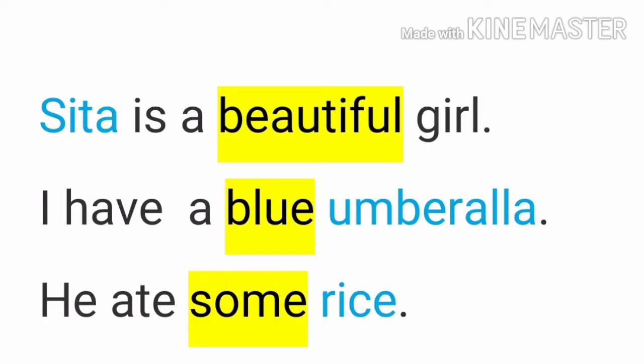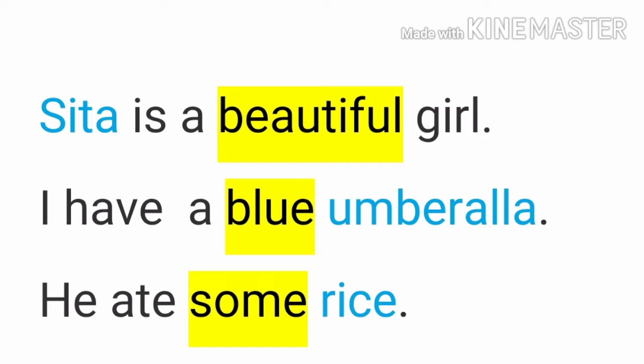First example, Sita is a beautiful girl. I have a blue umbrella. He ate some rice. So in the first sentence, which word is describing Sita best? Beautiful. In the second sentence the umbrella is being described by the word blue. Rice is being described by some. He ate some rice. How much rice did he eat? Some. Sita is which kind of girl? Beautiful. I have a blue umbrella. Which type of umbrella do I have?